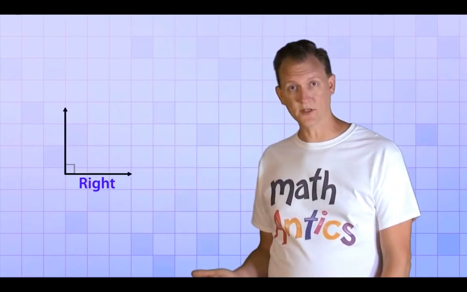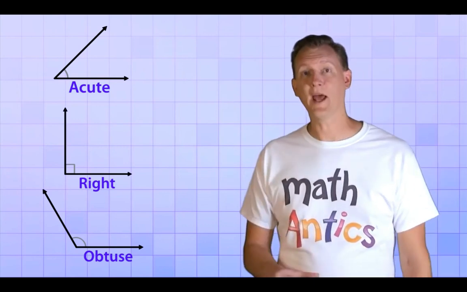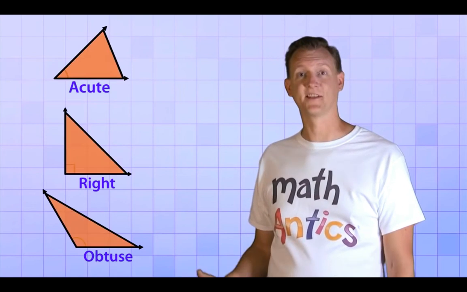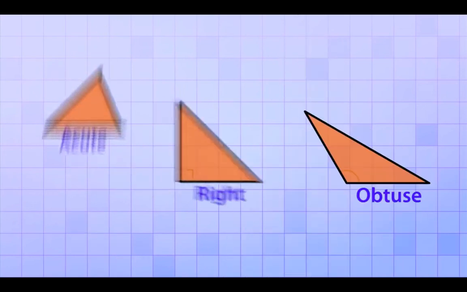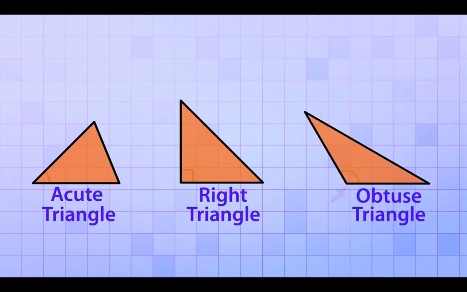You may remember from our first video about angles that there's 3 types of angles. There's right angles, acute angles, and obtuse angles. Well, watch what happens if we use a third line in each of these angles to form closed shapes. Aha! Triangles. And can you guess what these 3 different kinds of triangles are called? Yep. The one made from the right angle is called a right triangle. The one made from the acute angle is called an acute triangle. And the one made from the obtuse angle is called an obtuse triangle.